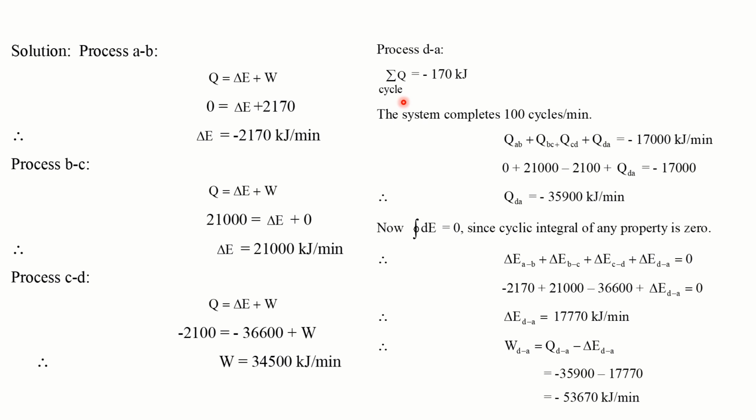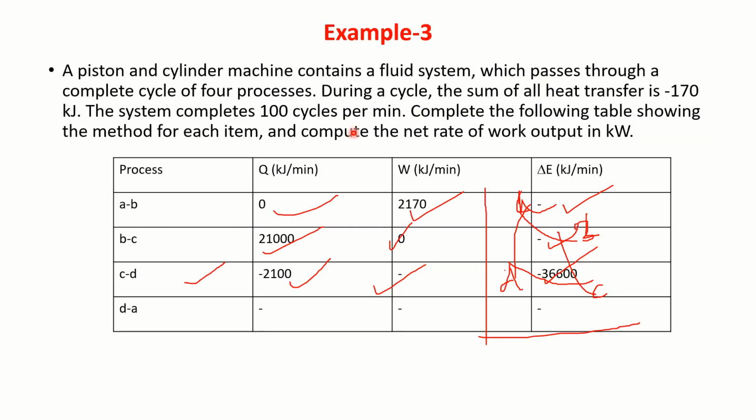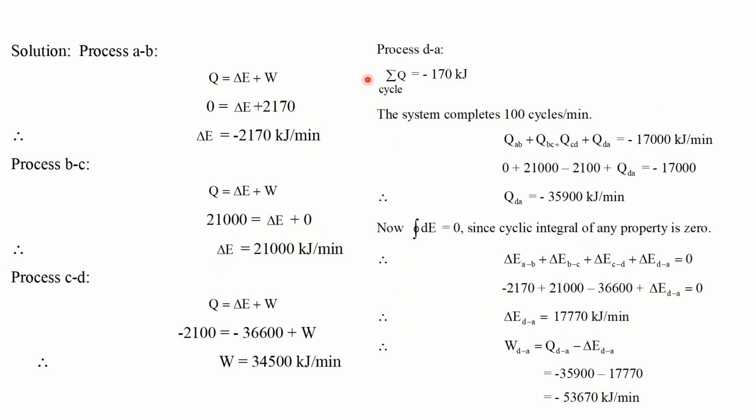Sigma Q is equal to, if I add all these things, he has given sigma Q. The sum of all heat transfer is minus 170. That is this Q, this Q, this Q, this Q, put together, he has given minus 170. So sigma Q per cycle is minus 170 kilojoules. The system completes 100 cycles per minute. It is kilojoule per cycle.